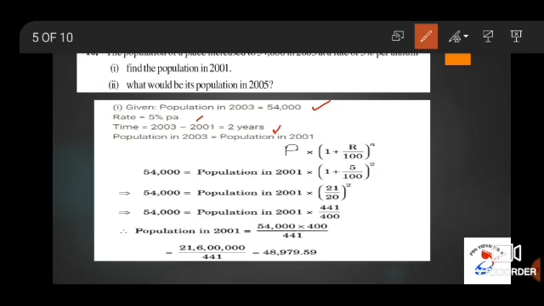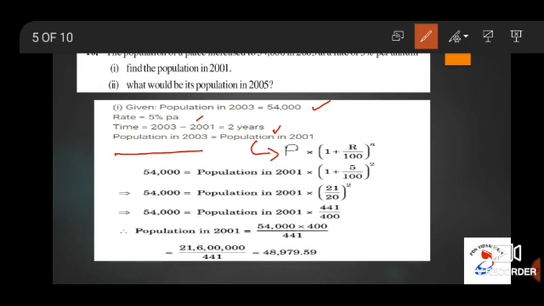So subdivision 1, we have to calculate population in 2001. For that, population in 2003, this value we already know. So population in 2003 is equal to population in 2001, let us take this value as P, into 1 plus R by 100 whole power n.